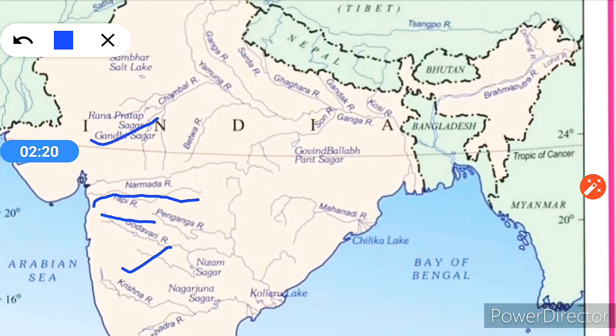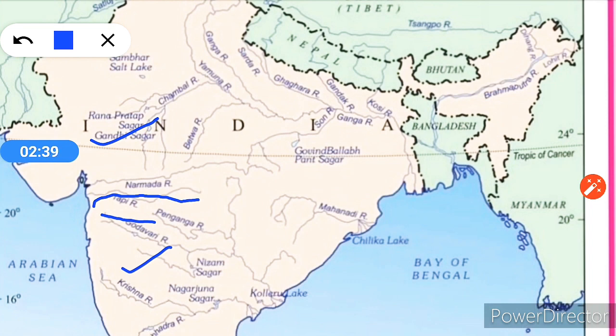The coastal plain between the Western Ghats and the Arabian Sea is very narrow. Hence the coastal rivers are short. The main west-flowing rivers are the Sabarmati, the Mahi, the Bharatapuzha and the Periyar.